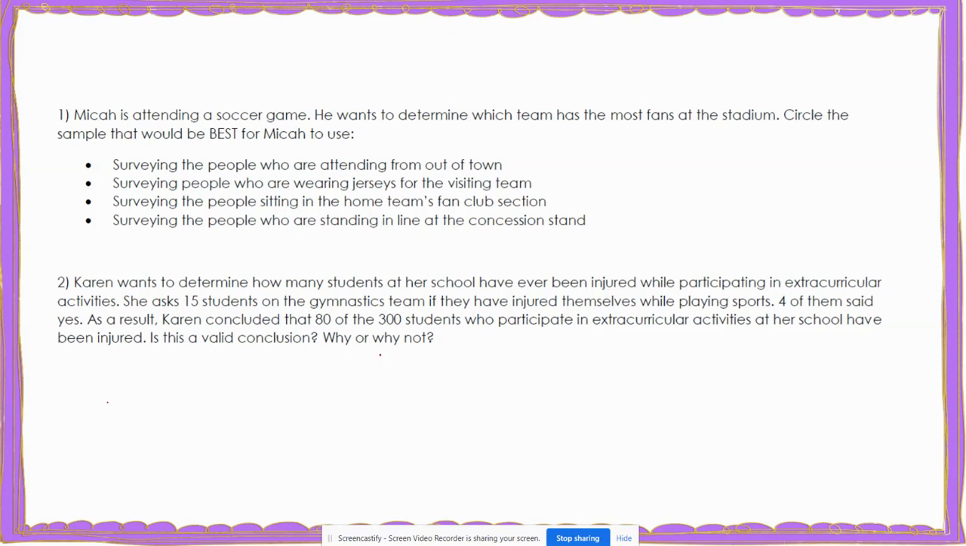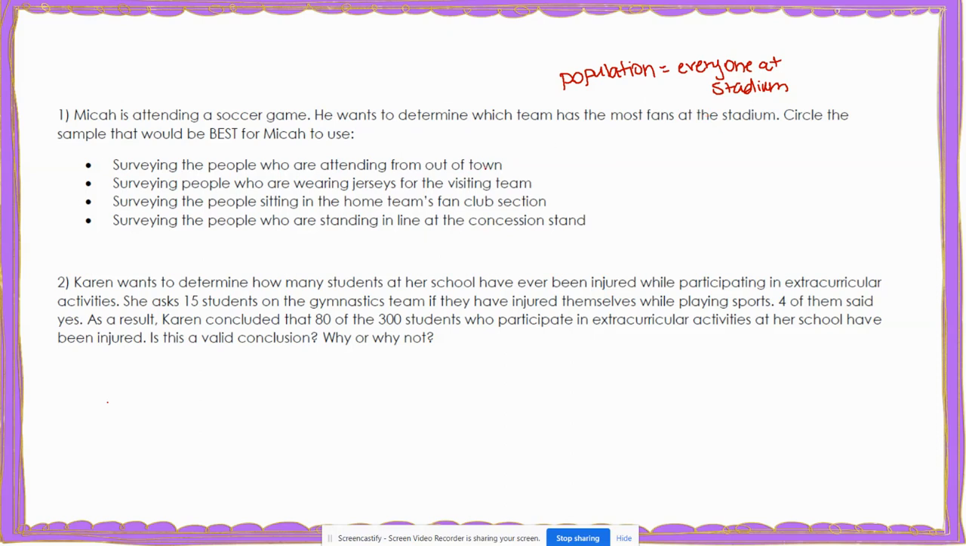Well, when we are doing a survey, we want to make sure that our survey best represents our entire population. When we're looking at what Micah wants to determine, he wants to determine which team has the most fans at the stadium. That means the population that he's looking at is all of the fans at the stadium. So everyone at the game or at the stadium. So we're looking for a sample where everyone at the stadium has an equal chance of being selected.